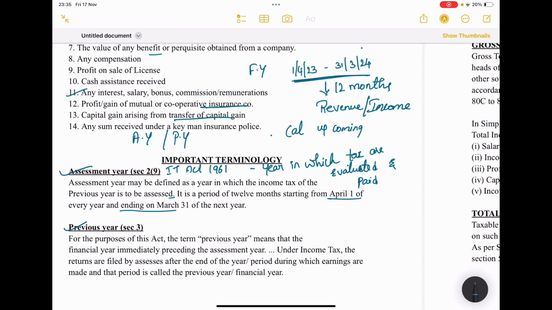So I'm going to pay tax for my income for one year which I have earned in an earlier year. For example, I'm going to pay taxes for the previous year of every year. So the revenue or income earned for 12 months, I'm going to pay in the future. I'm not going to pay every month, I'm not going to pay daily. I'm going to calculate my 12 months revenue and then pay the taxes.